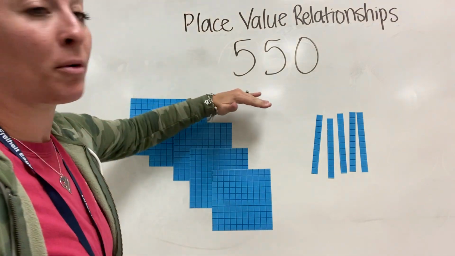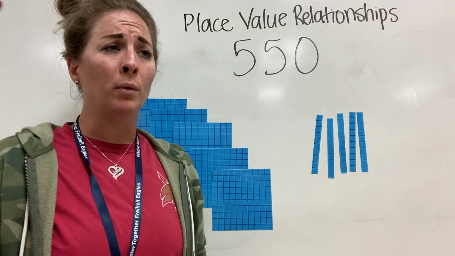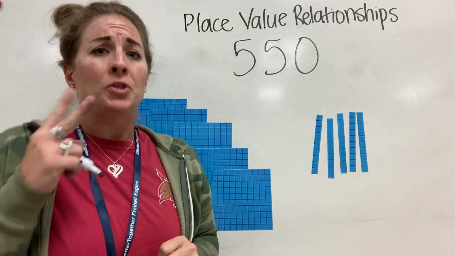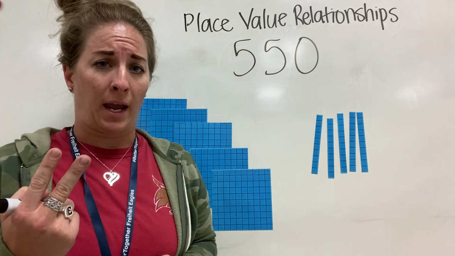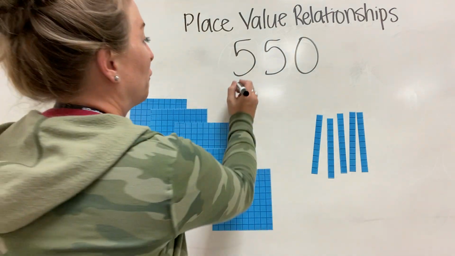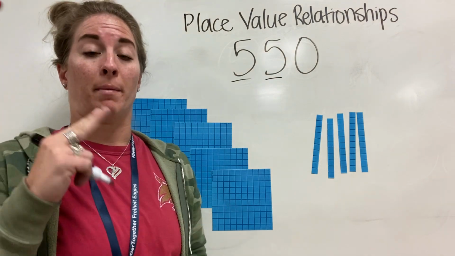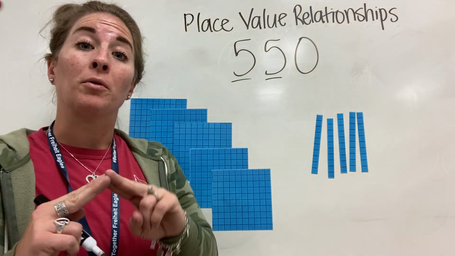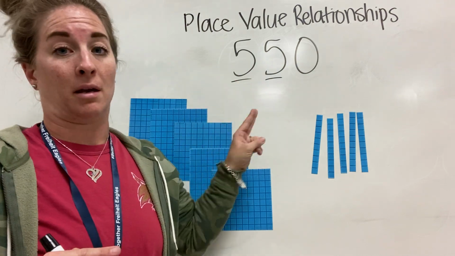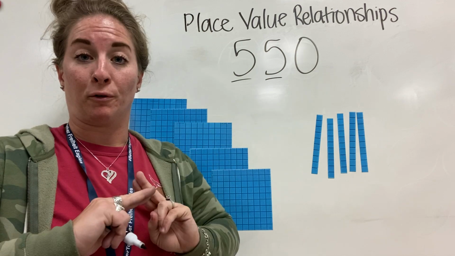So in this number of 550, two of these digits are related. And what I mean when I say that is two of these things are the same, but at the same exact time, they're different. And it's the 5 and the 5. They are both the digit 5, and that is what makes them the same. But they are different because they are not the same value. So at the same time, you see a 5, but they're different values.